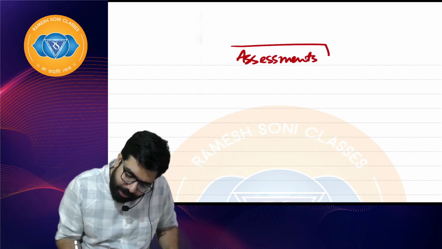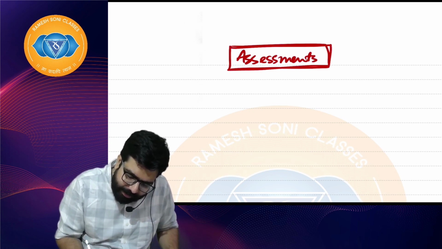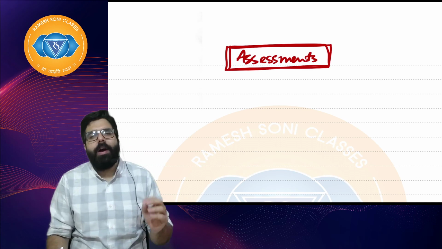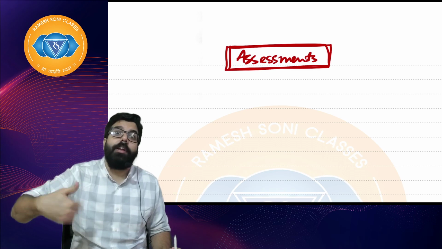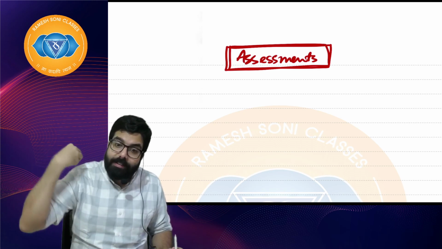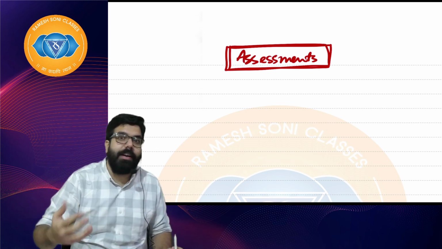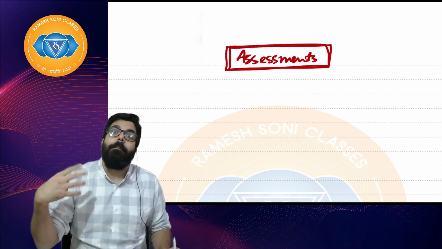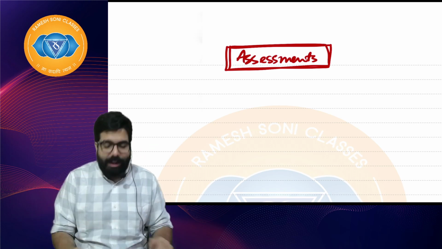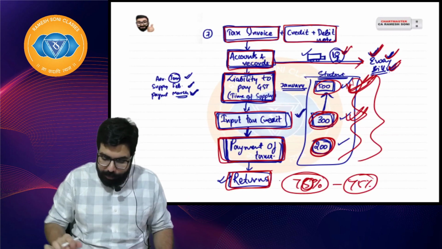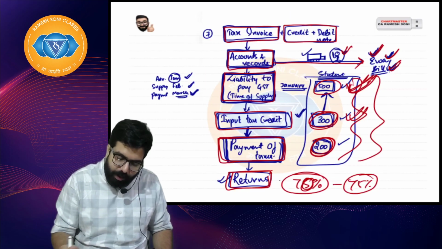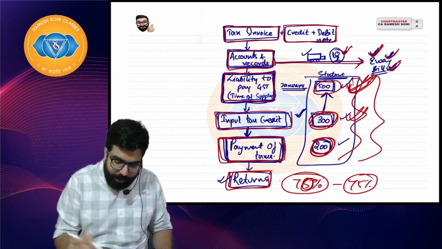Assessments mean basically all the kinds of checking etc. will happen. One is self-assessment: I have assessed my tax, I have paid to the government. Then scrutiny will happen, checking will happen, provisional assessments are there, scrutiny is there, best judgment assessment is there. All those assessments will start. So the next chapter we'll be learning is assessment. Okay, before this assessment chapter, one more chapter which I want to include over here.